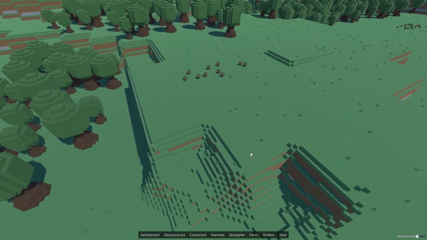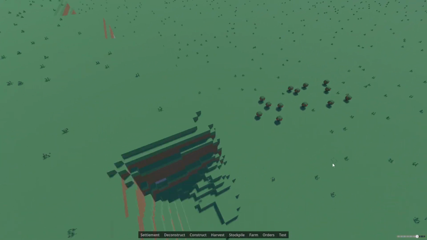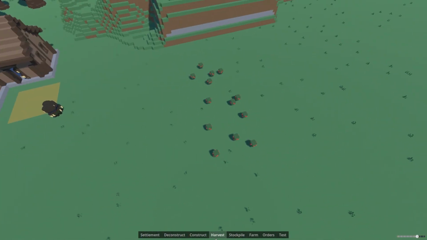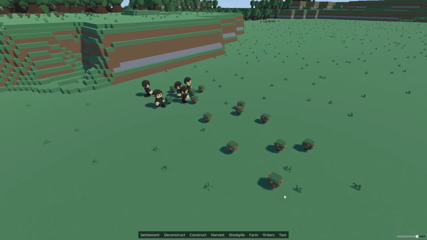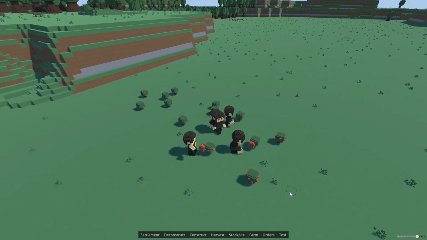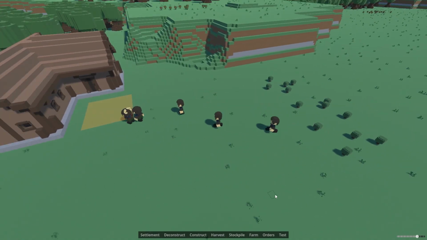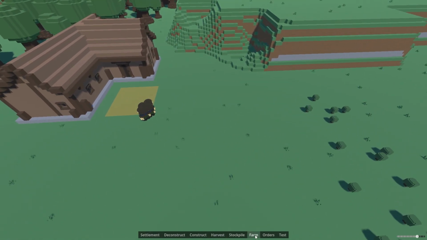Next, you can see that wild berry bushes now spawn in the world. Colonists can harvest them to collect berries. After being harvested, the bushes return to a growing state. They serve as an early game source of food.